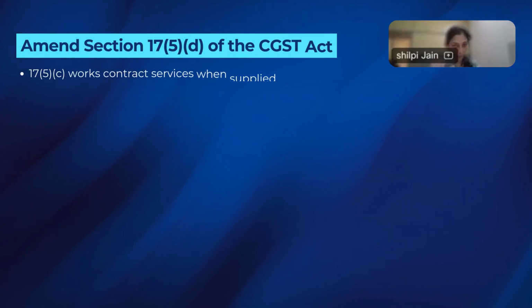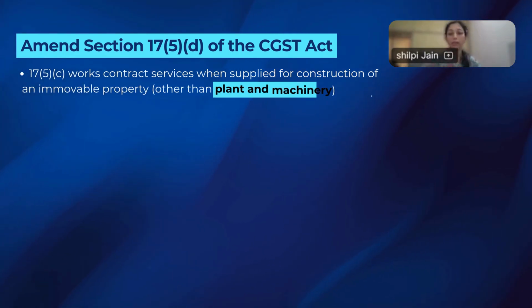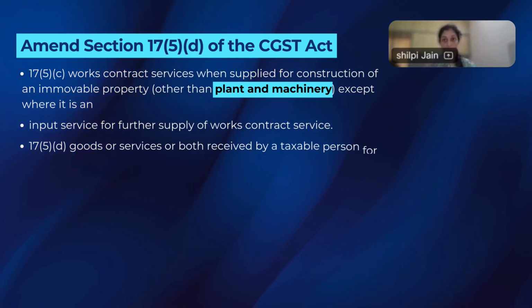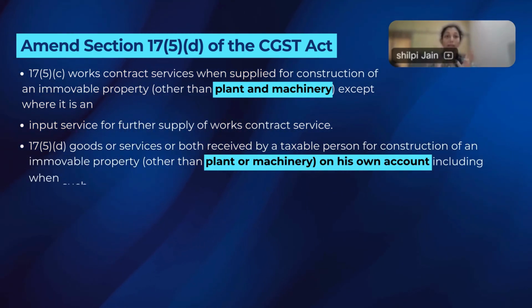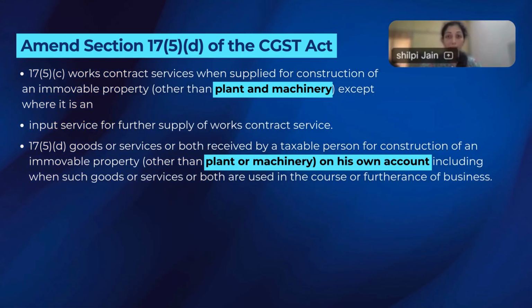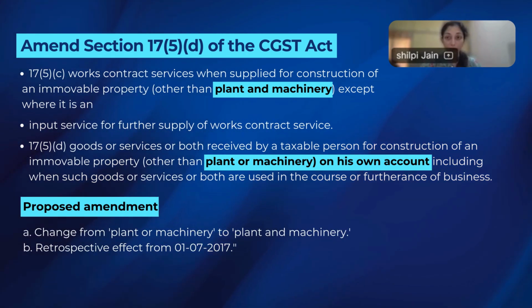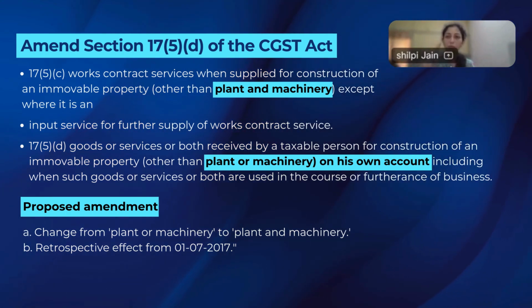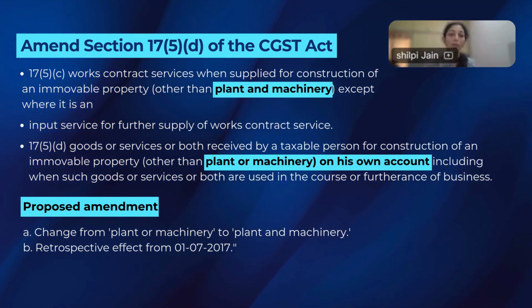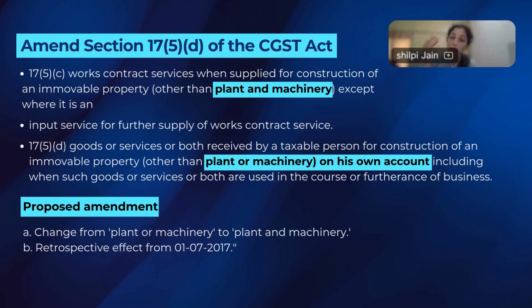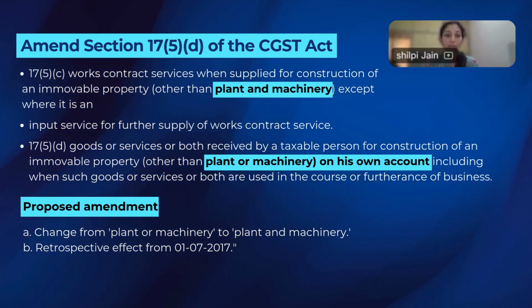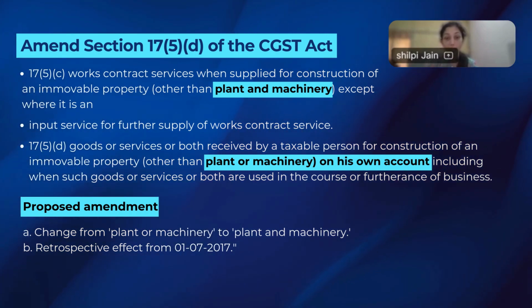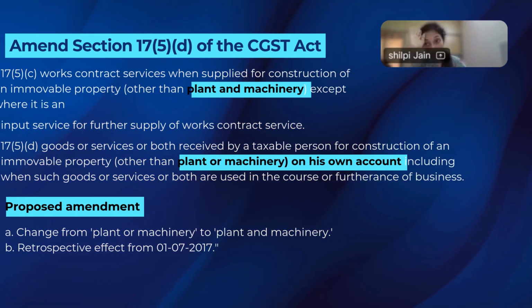Section 17(5)(d), very important aspect. Now let's look at 17(5). This is a Safari Retreats case where the Supreme Court had given a verdict saying that in certain scenarios credit is eligible. So now what they are saying is we have made a mistake when we drafted. It should be not plant or machinery, it should be plant and machinery. So this is the only place where in the law they have mentioned as plant or machinery. Everywhere else it is plant and machinery. We have defined also what is plant and machinery. Why will we then put plant or machinery? So it is a mistake which has happened. We want to rectify it. They want to do it right from 1 July 2017.